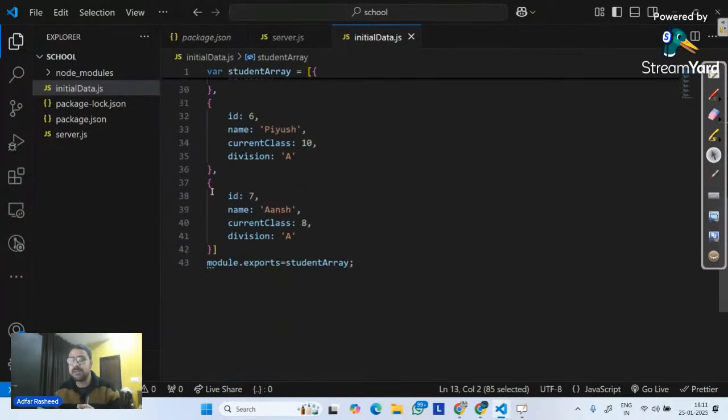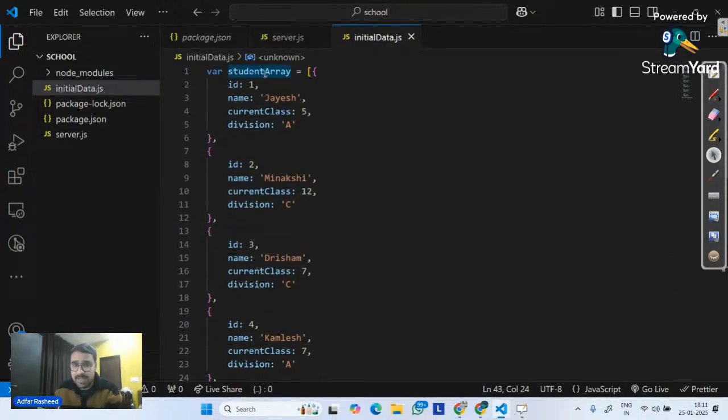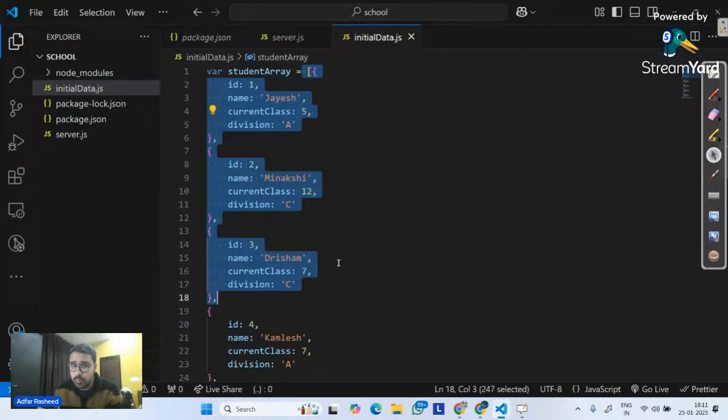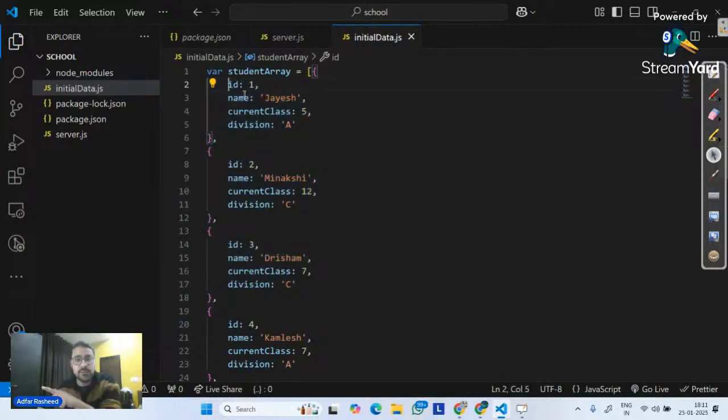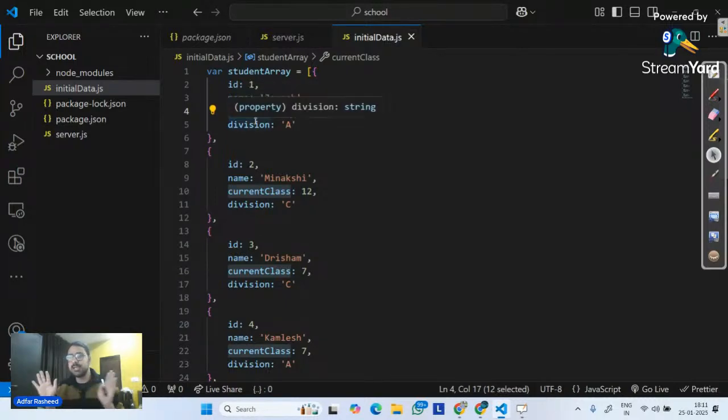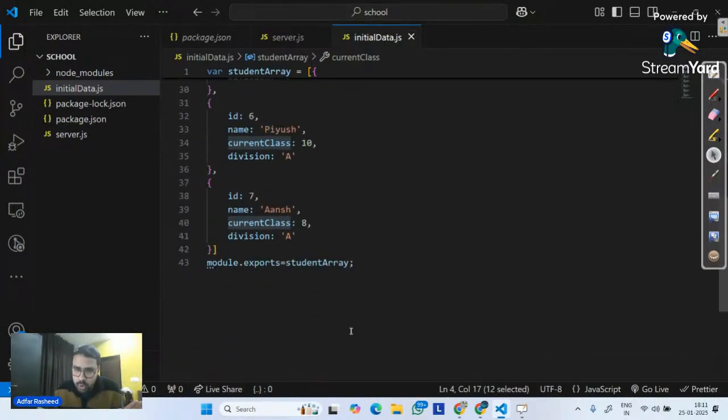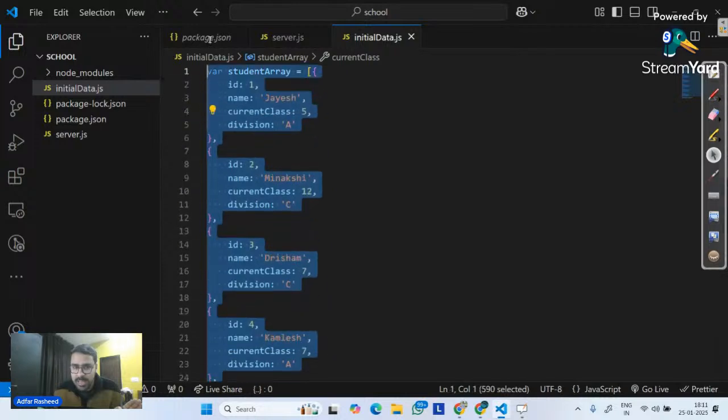You can see I have 7 students' data. Then I'm simply exporting the student array to my application. Is this clear? So right now I have a simple array of objects in which each object represents one student. What is the ID of the student? What is the name? What is the current class? What is the division? This is the data that I have, and there are a total of 7 students inside this array.